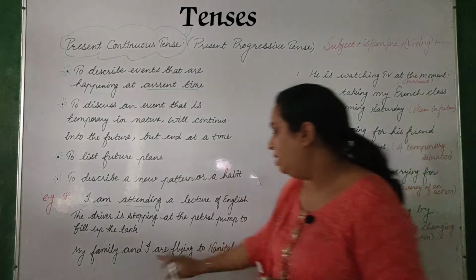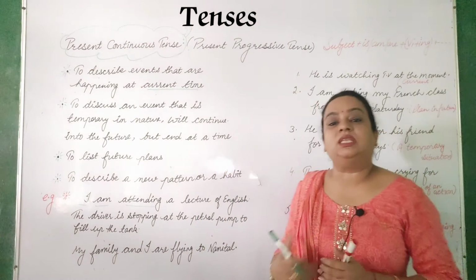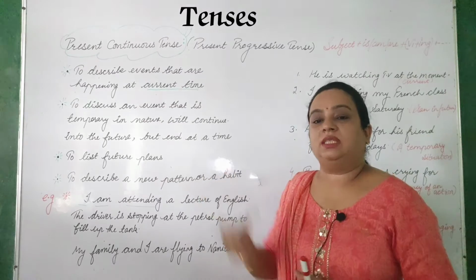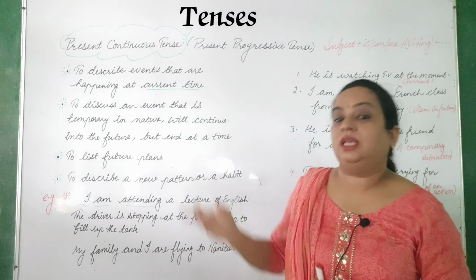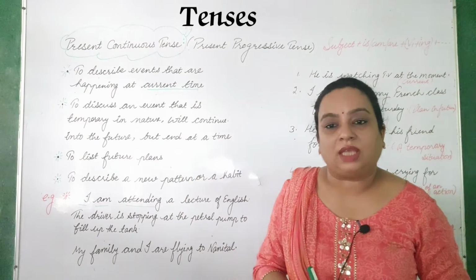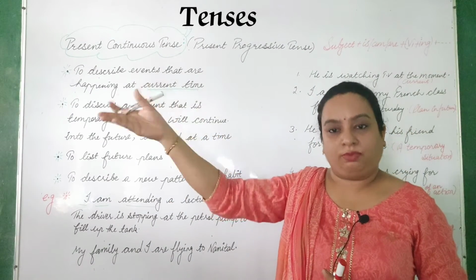Next is: my family and I are flying to Nainital. This is what we are doing, we are planning something for the future. That is, my family and I will soon go somewhere, we will go for vacations. So it is not necessary that "will go" means the future is happening.